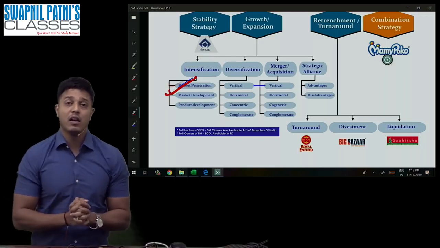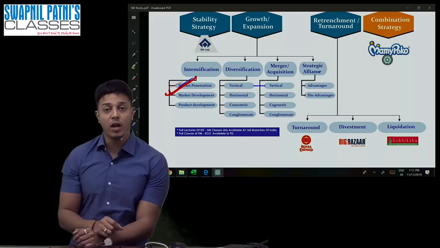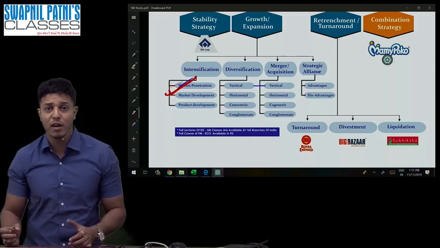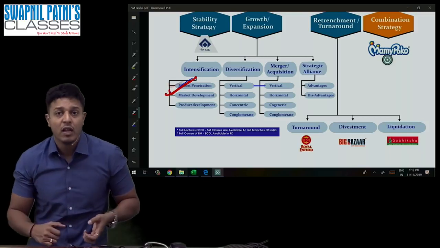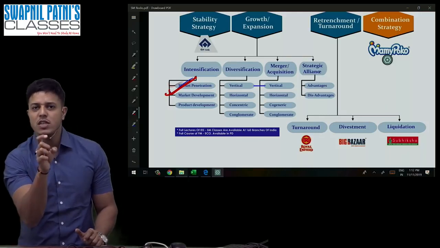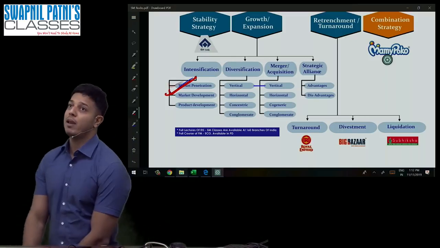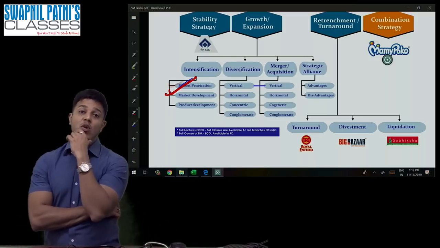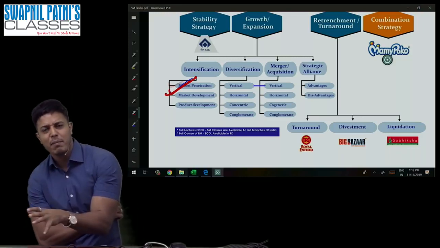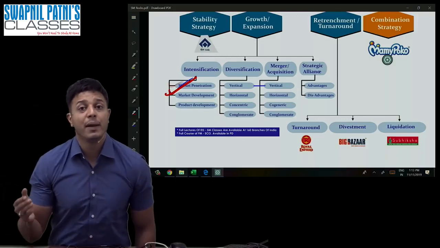One more example for market penetration, guys, is Coca-Cola. Earlier it was sold in only 500 ml. Now they have introduced a 2-liter bottle also. So there are people who were not ready to buy 500 ml, and they can buy 2 liters. By making some small changes, you are trying to attract customers. It's called market penetration. Another example: Nano has introduced a new car by making some small changes in the interior and the color of the car. They are trying to attract more customers. Market penetration.